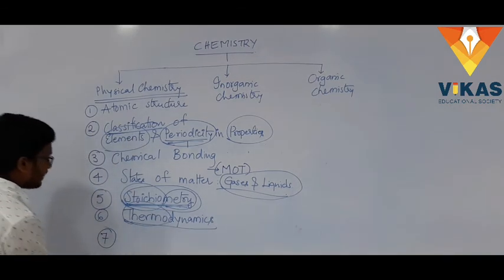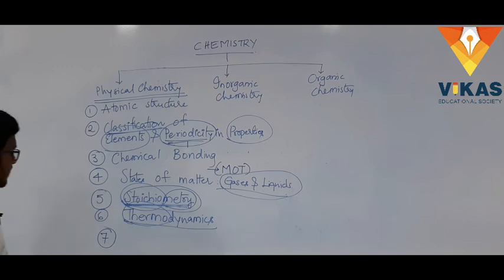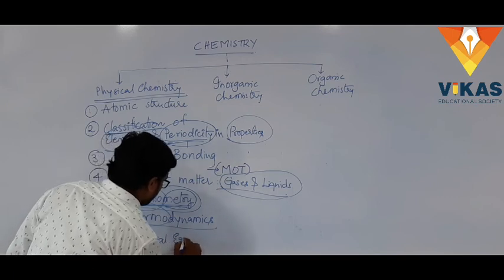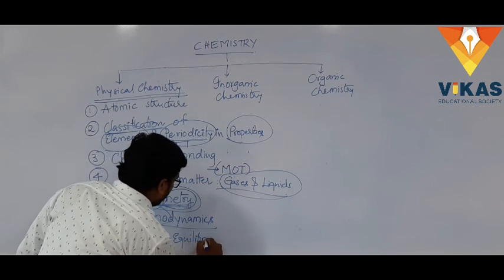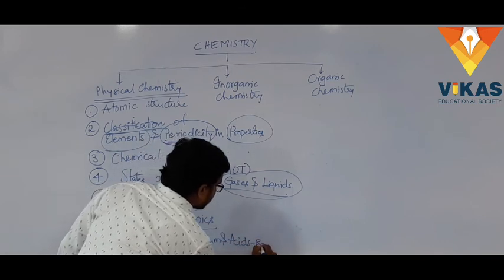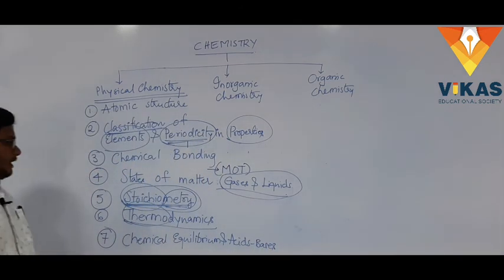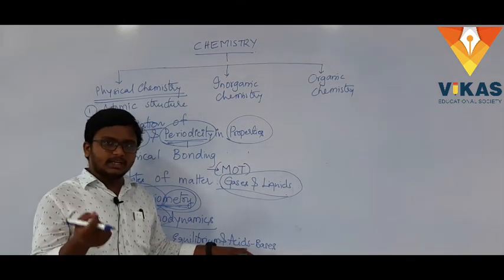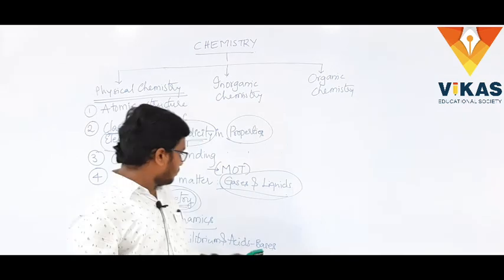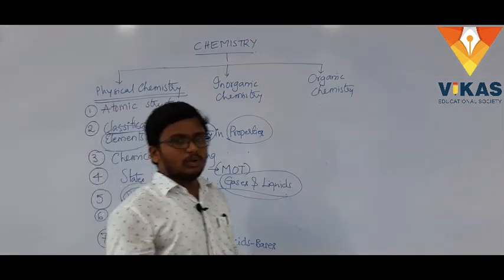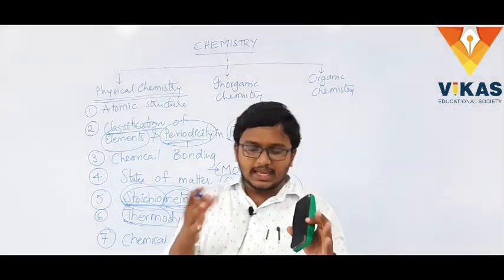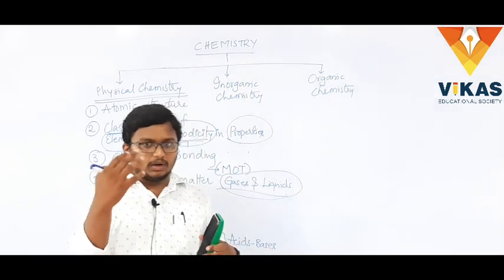So coming to the last part of physical chemistry, that is chemical equilibrium and acids and bases. Right. So you already have a bit of idea regarding acids and bases, right? In 10th class I think you had it. How do you define an acid? How do you define a base? How do you do a few reactions like acid-base reactions? You already did in 10th.